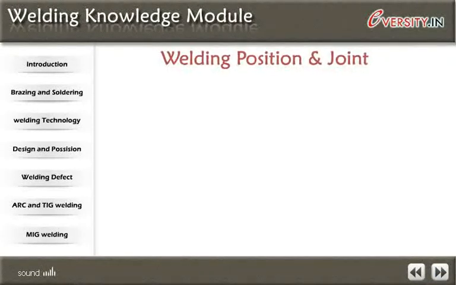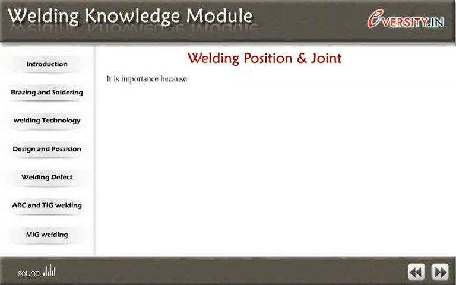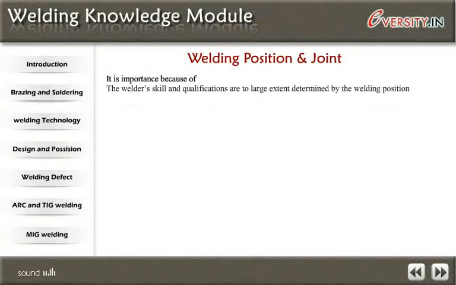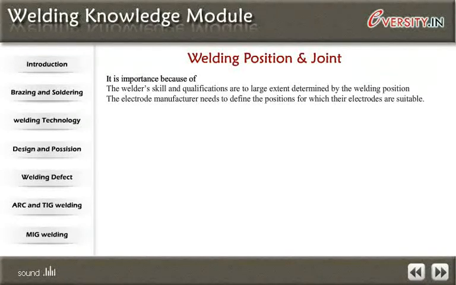Welding position and joint. It is important because the welder's skill and qualifications are to a large extent determined by the welding position. The electrode manufacturer needs to define the position for which their electrodes are suitable.